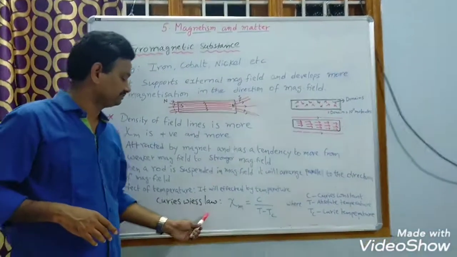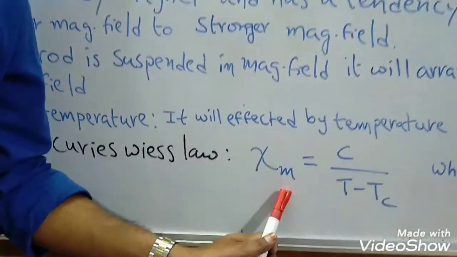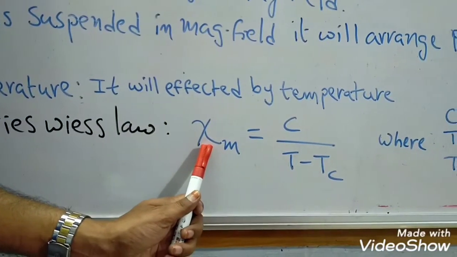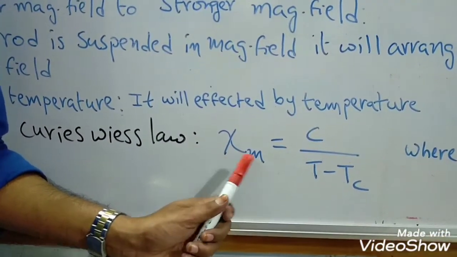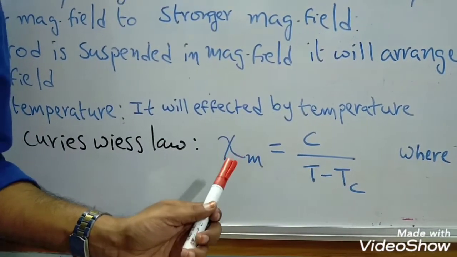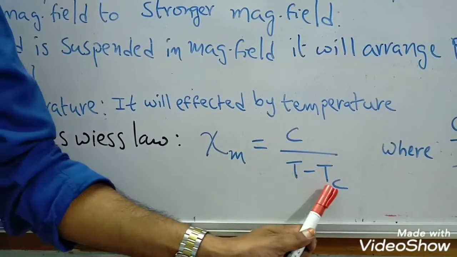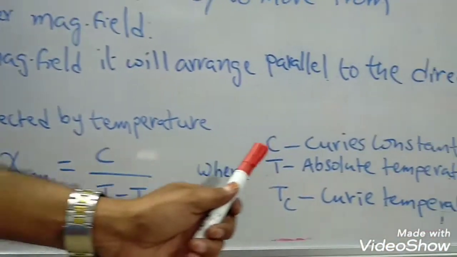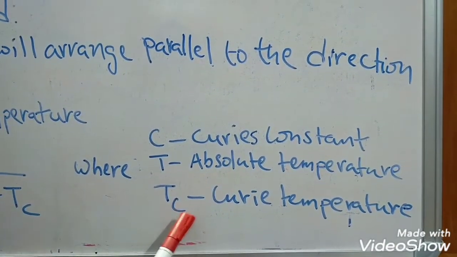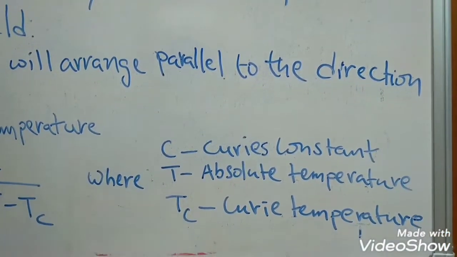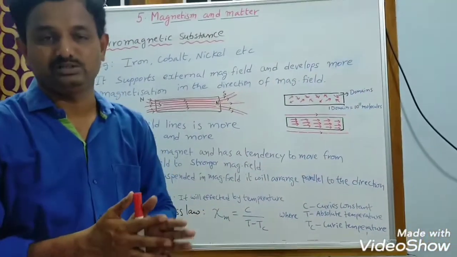According to the Curie-Weiss law, the magnetic susceptibility of a ferromagnetic substance in the paramagnetic region above the Curie point is expressed as Xm equals C by T minus Tc, where C is the Curie constant, T is the absolute temperature, and Tc is the Curie temperature. Okay students, that's about ferromagnetic substances.